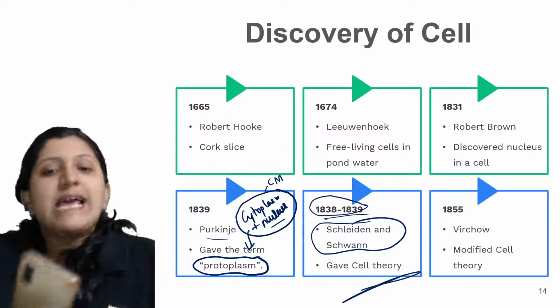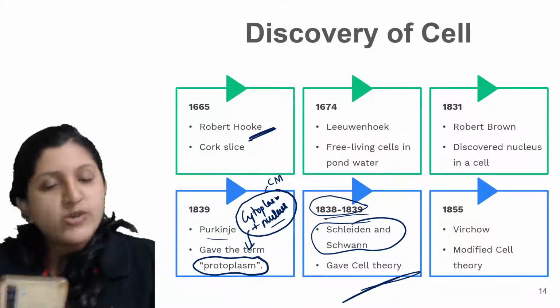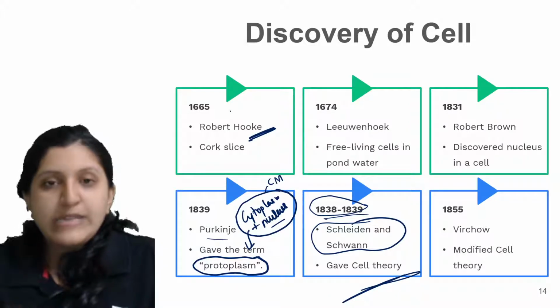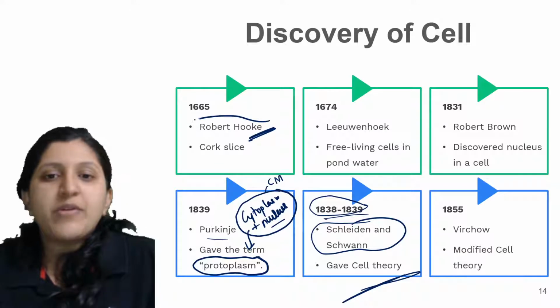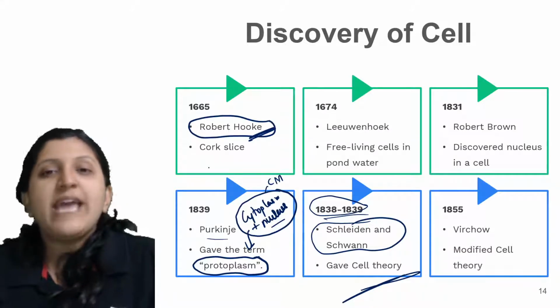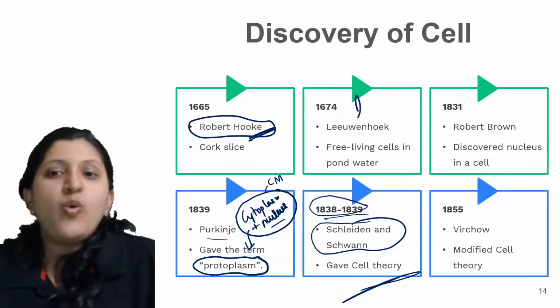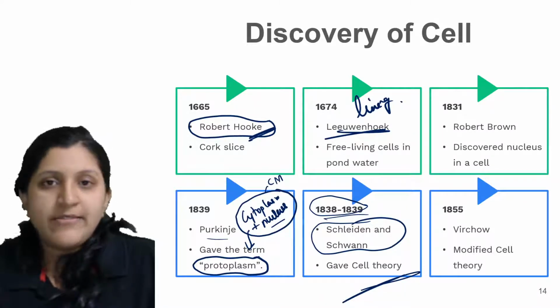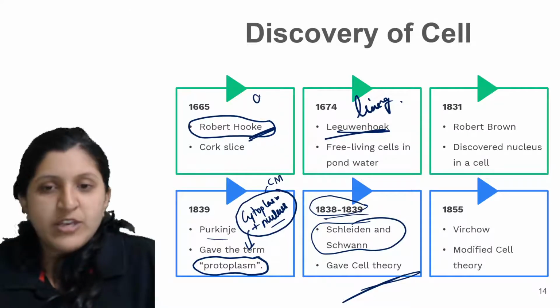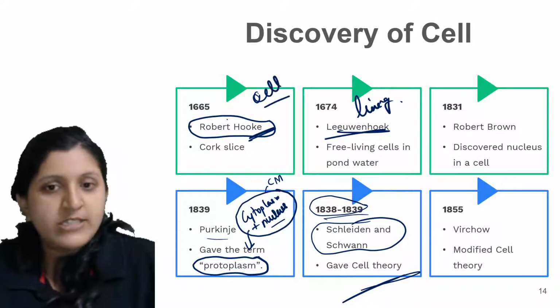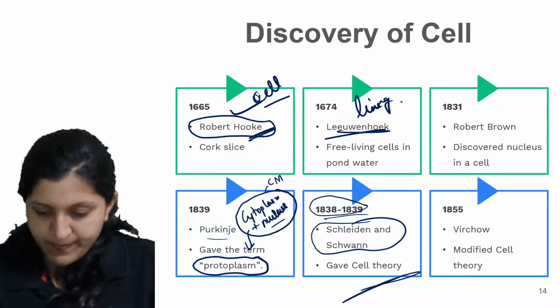Who discovered the cell? You can write Robert Hooke. He is the first person who discovered a cell. If they are specifically asking who discovered a living cell, then you can mention Antony van Leeuwenhoek; otherwise, in general, if you are asked who discovered the cell, it is Robert Hooke.